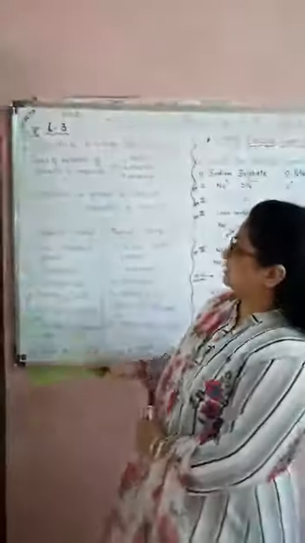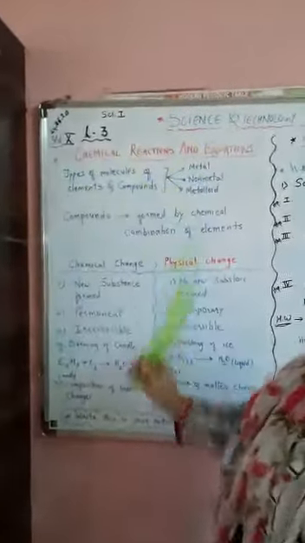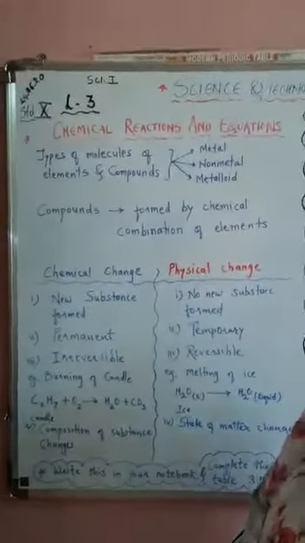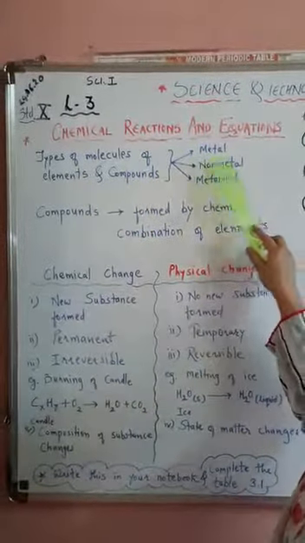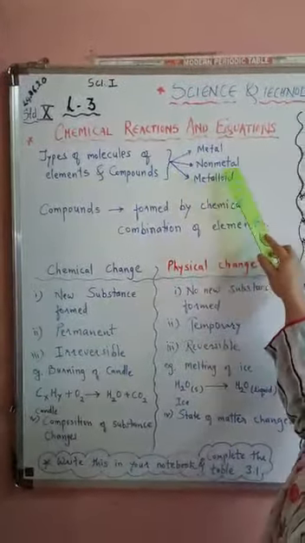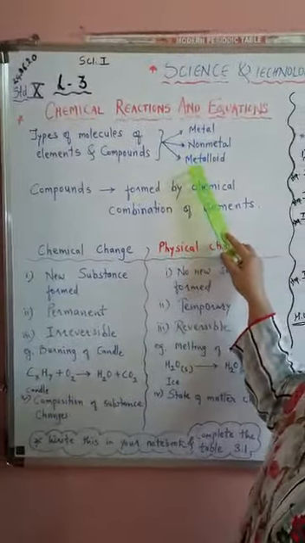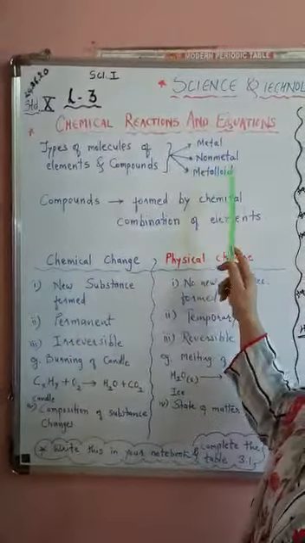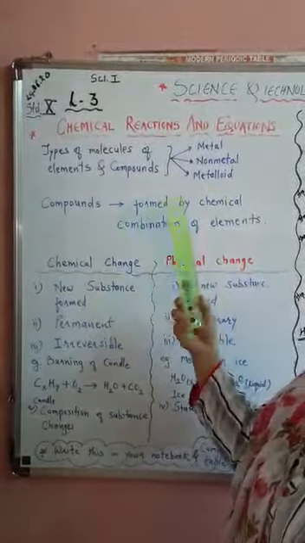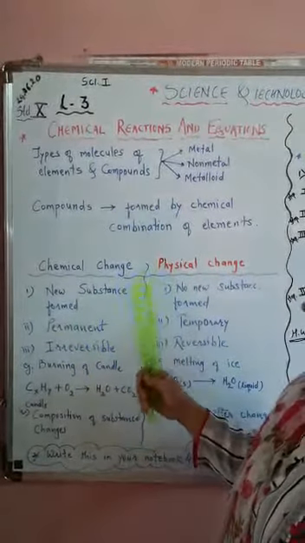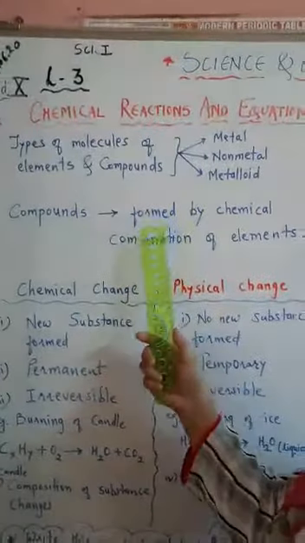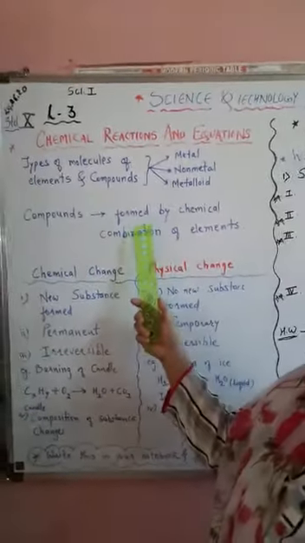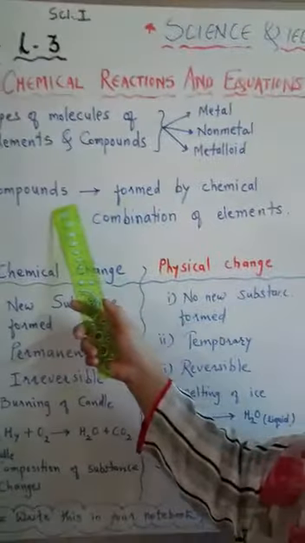We know that the molecules of the elements and the compounds may be metals, non-metals, or metalloids. Now, when two or more elements combine chemically, they form a new substance, and that new substance is called a compound.